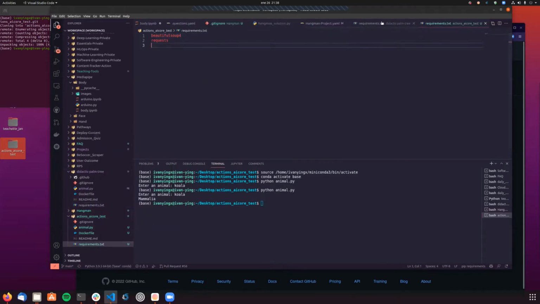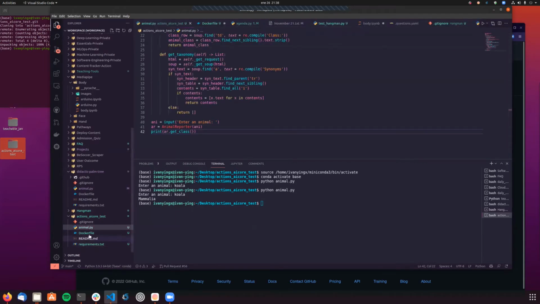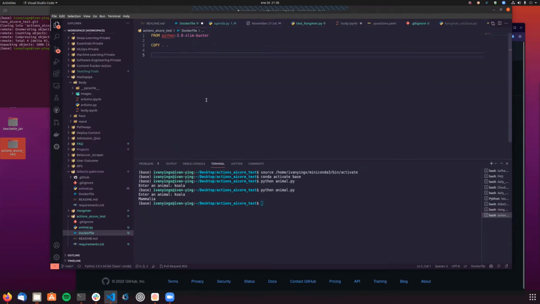By the way, if at any point you have any question, just raise your voice and interrupt me if you want. Don't worry about it. Cool. So we have the Dockerfile, and from the Dockerfile I'm going to install the requirements. I'm going to say RUN pip install requirements.txt. And finally, the last command, for when we are running the container, will be CMD. I'm going to go with python to run animal.py.